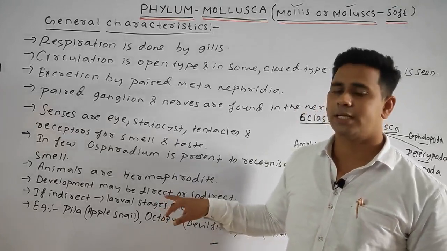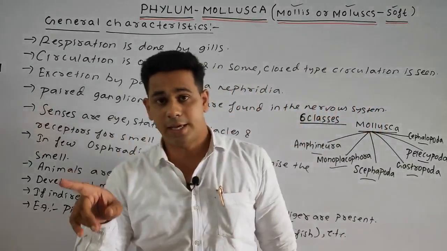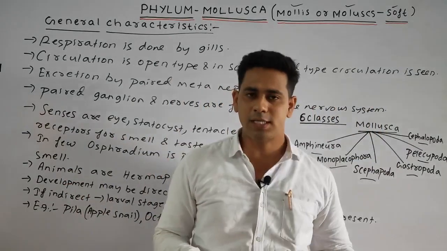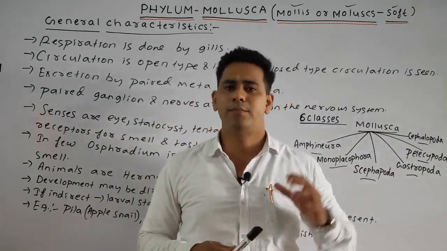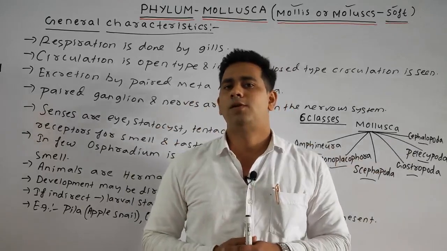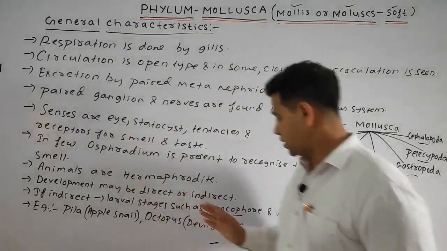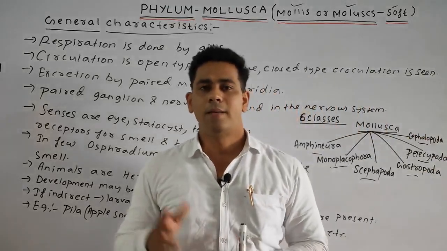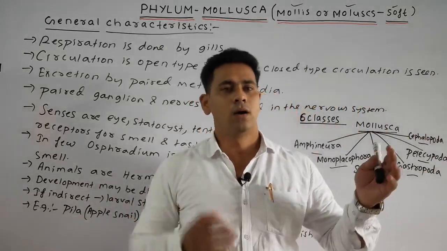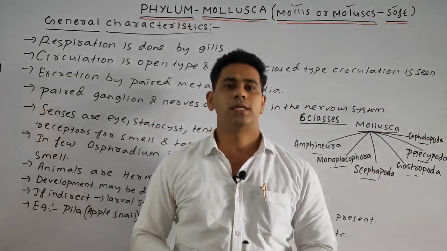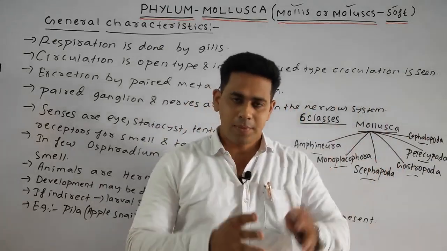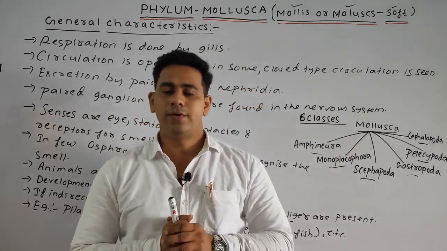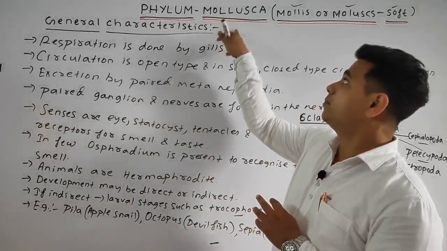We also discussed that development may be direct or indirect. If indirect, obviously it will have some larval stages. In the case of Mollusca, there are many larval stages. Some common larval stages are trochophore, veliger, etc. And common examples we took are the apple snail, then the octopus, that is the devilfish, and lastly the sepia, that is the cuttlefish. Okay, so today we discussed completely about the phylum Mollusca.